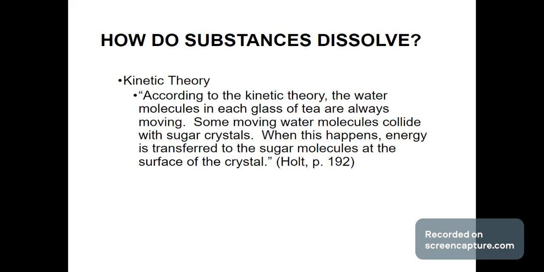Now, here's a clearer way of explaining this. Kinetic theory is simply that all particles have movement, and this movement is constant. That's basically a summation of kinetic theory for right now. Just to give you a very short-winded one, all particles have movement, and this movement is constant.